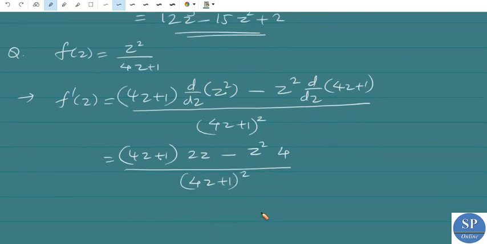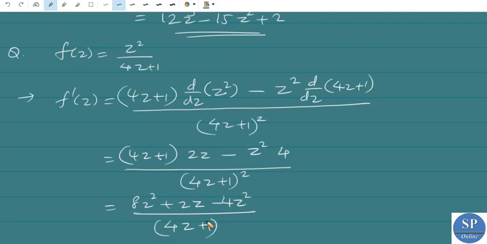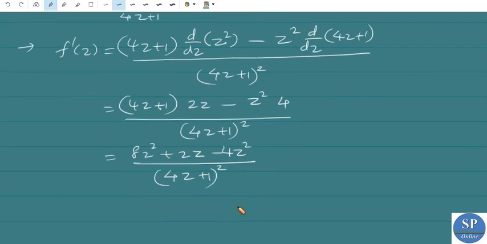That is 4z into 2z is 8z square plus 2 into z minus 4 into z square divided by 4z plus 1 whole square, that is 8z square minus 4z square is 4z square, plus 2z, divided by 4z plus 1 whole square. So this will be the derivative.